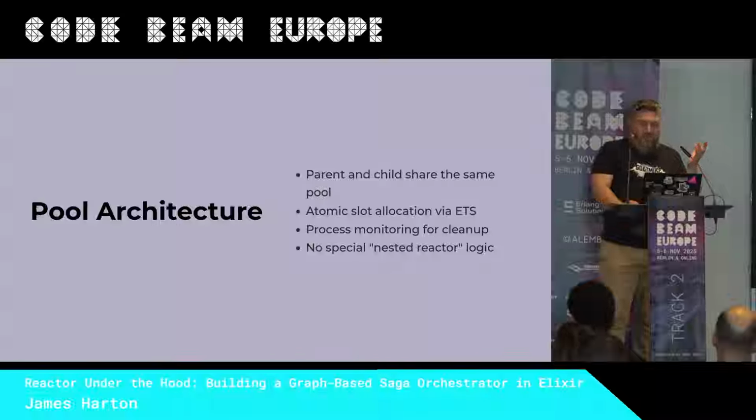So we came up with the idea of concurrency pools. When you start a reactor, you can explicitly pass in a concurrency pool, or it will create one if you don't, based on the limit, and the limit, by default, is the number of schedulers online times 2. But this unlocks a cool feature. It means that nested reactors don't have to be any kind of special, they don't have any special call. We just say, what's my concurrency pool reference, and pass it into the child reactor when we start it. So they don't need their own rules, they don't need any special code, it just happens to work.